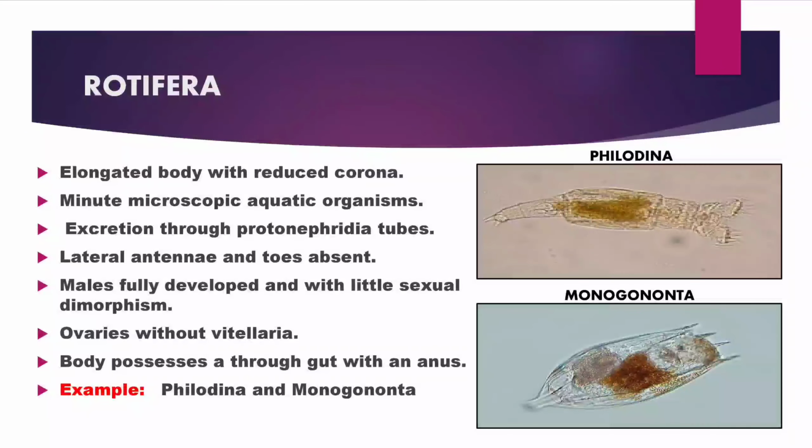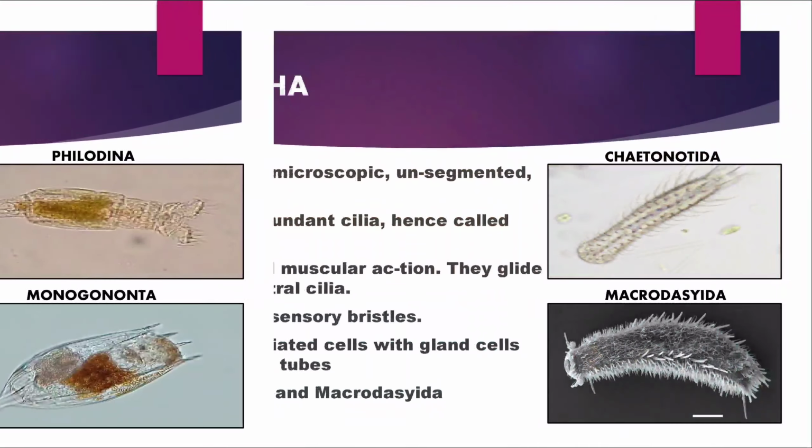Class Rotifera. Class Rotifera generally have an elongated body with a reduced corona. They are generally minute microscopic aquatic organisms and their excretion is through protonephridial tubes. Lateral antennae and toes are absent and males are fully developed with little sexual dimorphism, and ovaries in females are without vitellaria, and their body possesses a through gut with an anus. Examples of Rotifera: Philodina and Monogononta.